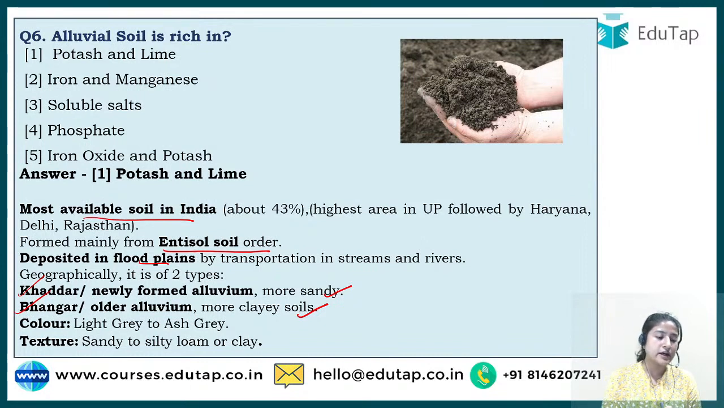If we talk about color, it becomes light gray to ash gray, and texture is sandy to silty loam or clay. Do not get confused. If we talk about texture, it is sand, silt and clay. Clay is quite fine, sand is coarse in nature, and silt is in between both. But when we go for sandy soil and clay soil together, then we say loamy soil. So loam is nothing but silt only.